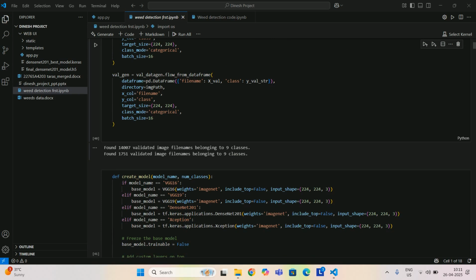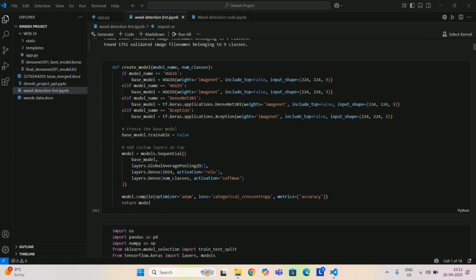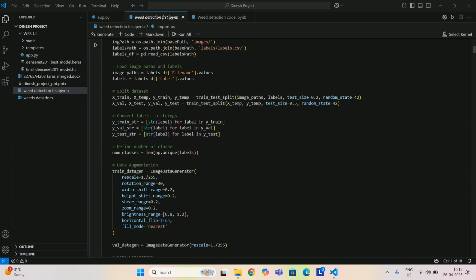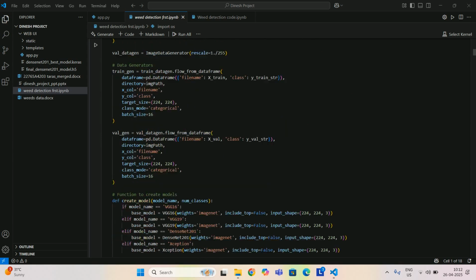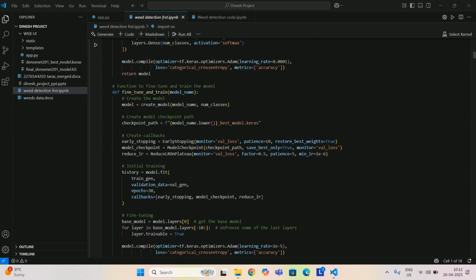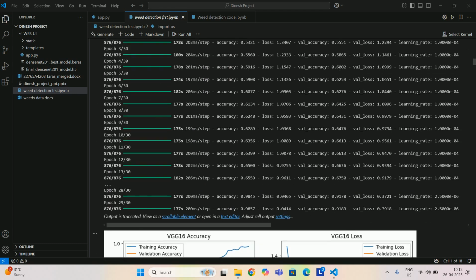They have 14,007 validated images belonging to 9 classes, and 17,051 validated images belonging to the 9 classes. We are using VGG16, VGG19, DenseNet201, and Xception models. By using these models we got an accuracy of only 80%, so it is not good enough. So we improve the accuracy by using LSTM models and ResNet models.